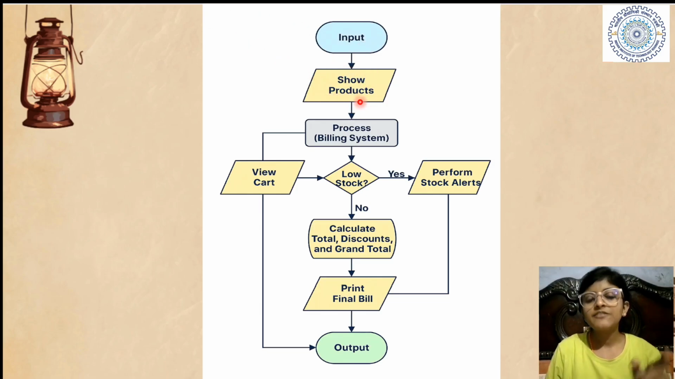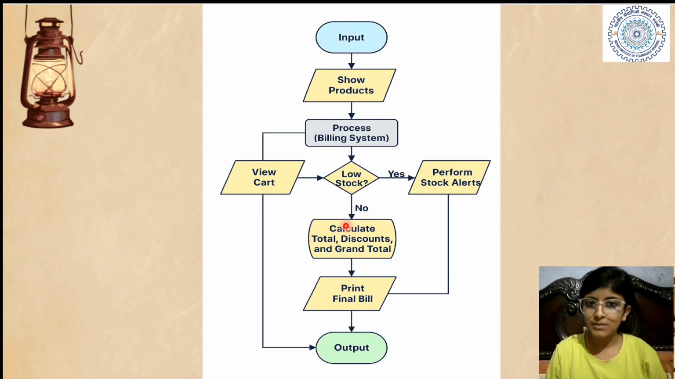The customer decides what products he or she wants. Then it comes to the billing system. Basically, it adds to the cart. This refers to the item being added to the cart. Then what happens? When he adds to the cart, it checks whether the product added is in stock or low stock. If it is low stock, it will give a stock alert. If not, it will move forward to the next step.